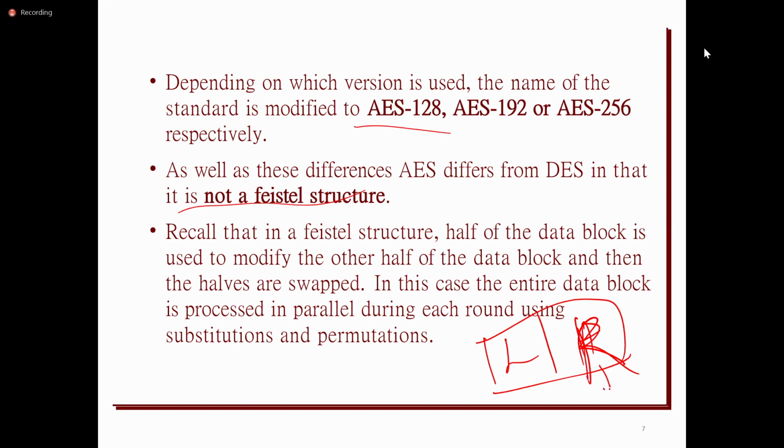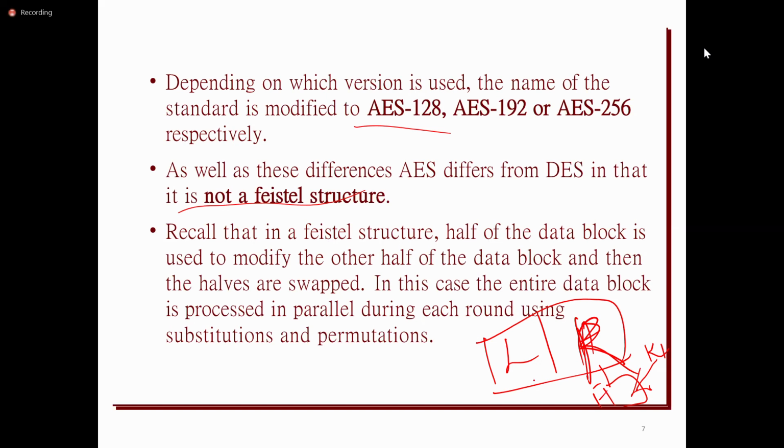The right half is given to the round function, which makes use of the subkey generated from the key shared between sender and receiver by applying a key scheduling algorithm.